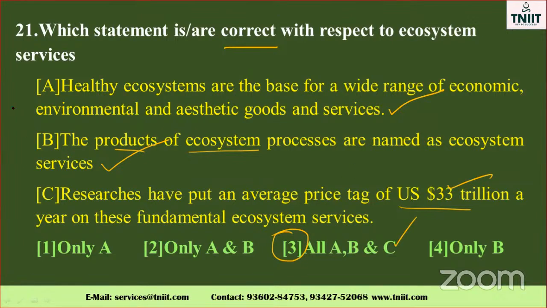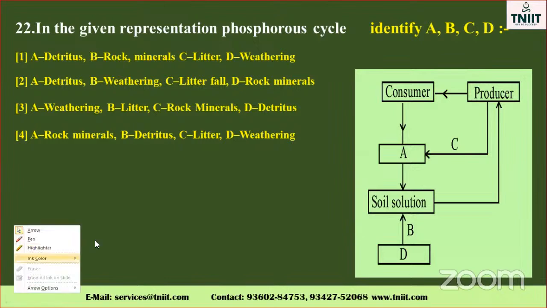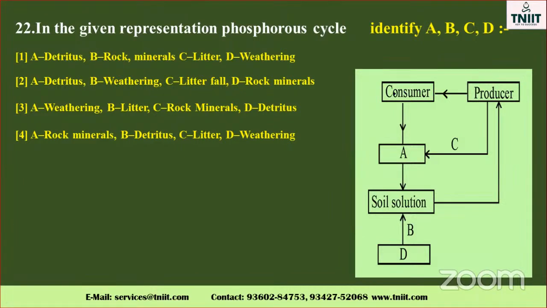So this is a statement type of question, my dear. Sometimes they may ask assertion and reasoning questions also. So note it down, this is very, very important. See the structure, this is the figure given as a phosphorus cycle. Here is the producer, the plant. Isn't it? Producer is the plant. Consumer is the first plant eater, which one? Herbivorous.